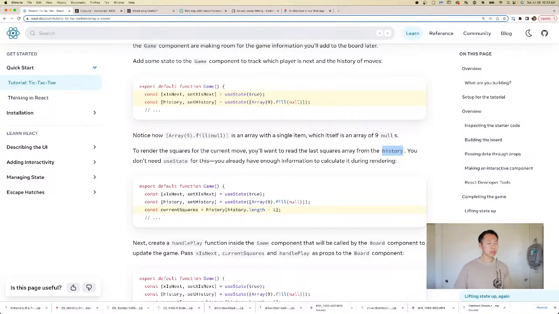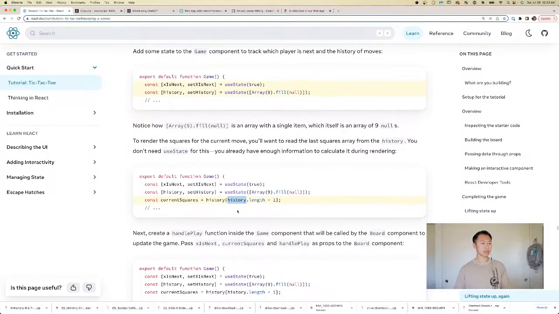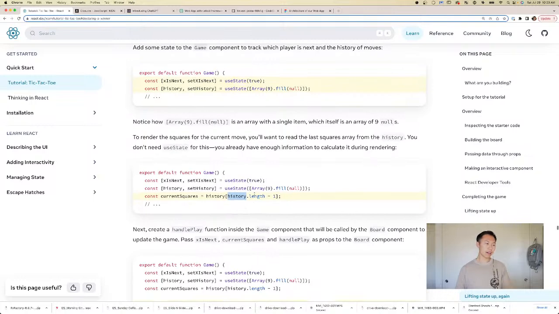It's saying to render the squares for the current move, we want to read the last squares from history. Oh, I see. So basically we have the whole history, so we're just going to use the last entry. This is basically saying, give us the end of the history list.